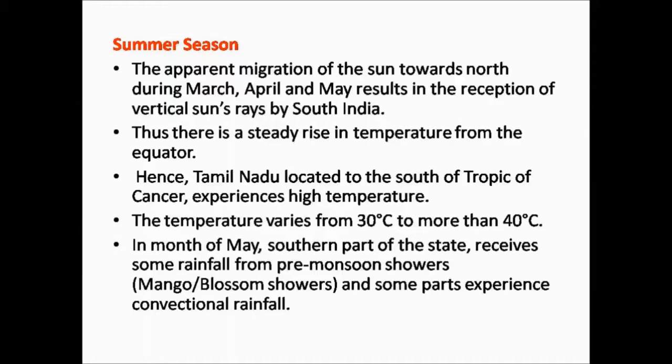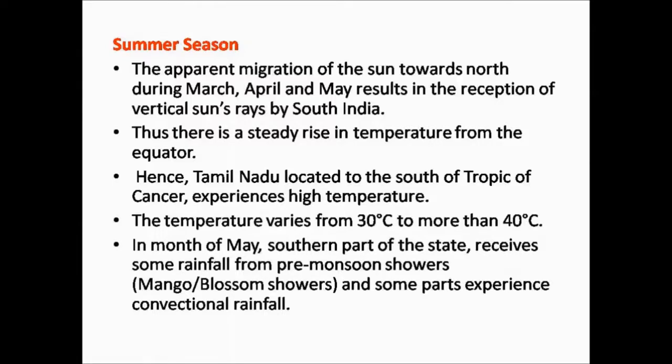In the month of May, the southern part of the state receives some rainfall, that is the southern districts of Tamil Nadu receive rainfall from pre-monsoon showers and some parts experience convectional rainfall, which means since the temperature is very high, the land masses get heated up and also the water bodies get heated up.